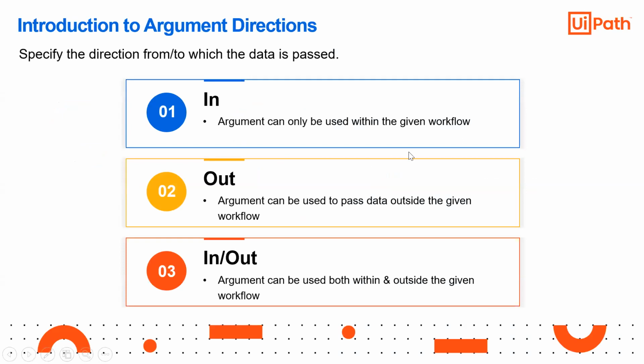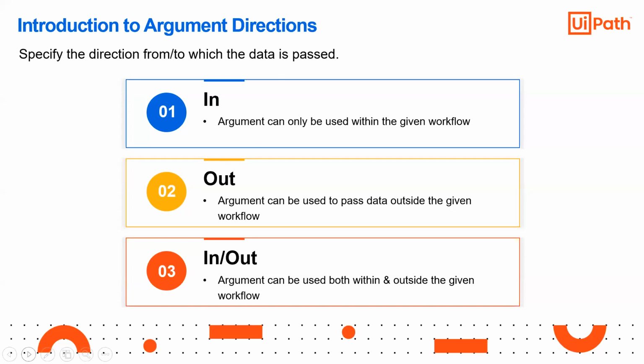So these are the three types of arguments. In argument can only be used within the given workflow, to take the input. Out argument can only be used to pass the data outside the given workflow. In and Out argument can be used both within and outside, so In/Out is the safest. If you are not able to understand whether you are going to take an in variable or an out variable in some process, the safest way is to take it as an IO argument. In that case you don't have to worry whether you are going to give the data to the argument or take the variable from the argument.